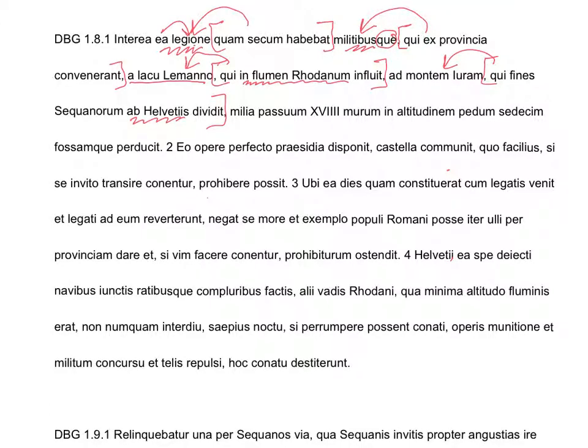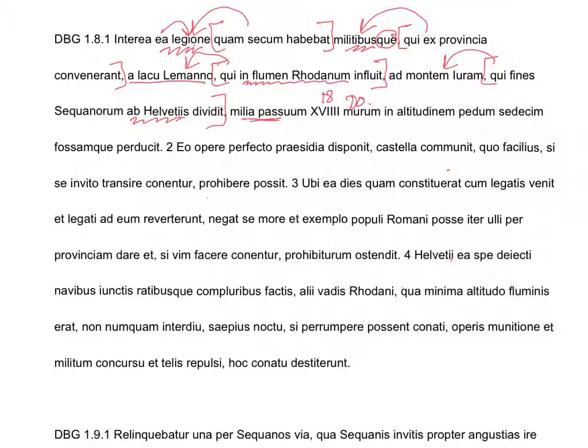Okay, let's see. Are we getting our subject, our verb, our direct object yet? Let's see if it shows up. Okay, milia passuum, that is a phrase that means Roman miles. How many Roman miles? 18. Well, it would be great, but what is that modifying? Oh, look, it's modifying a wall. Here's our direct object. So, something about a wall, 18 miles long.